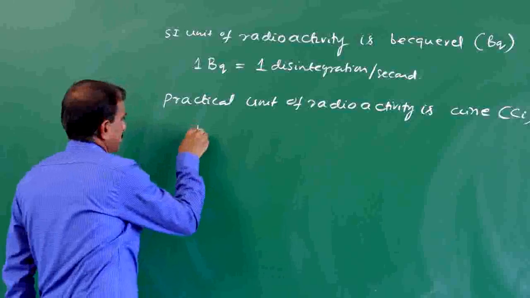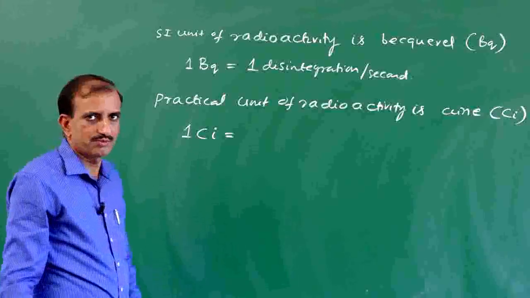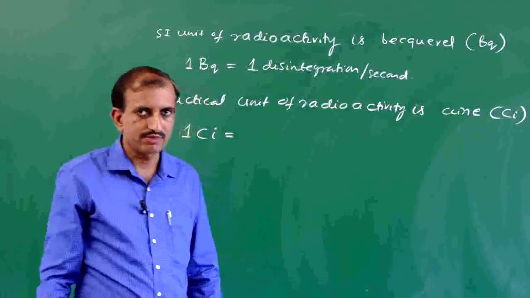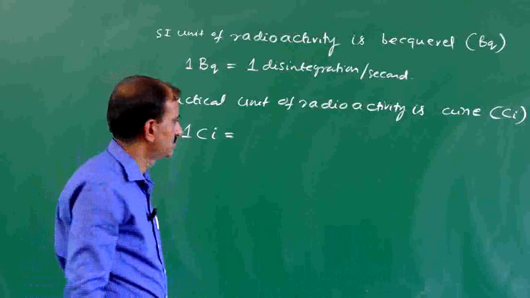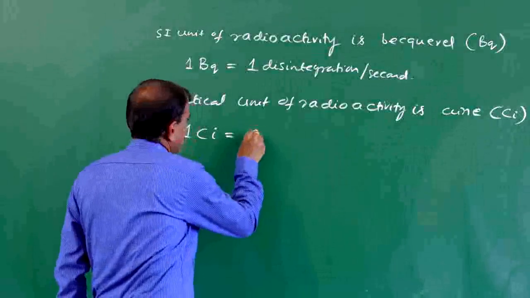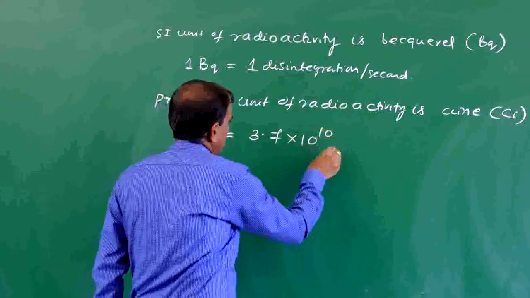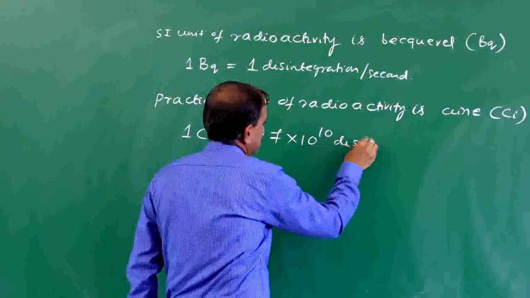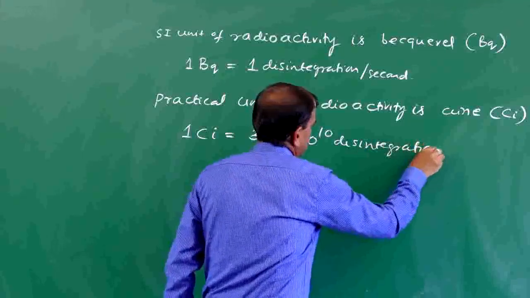What is 1 Curie? 1 Curie equals 3.7 into 10 power 10 disintegrations per second.